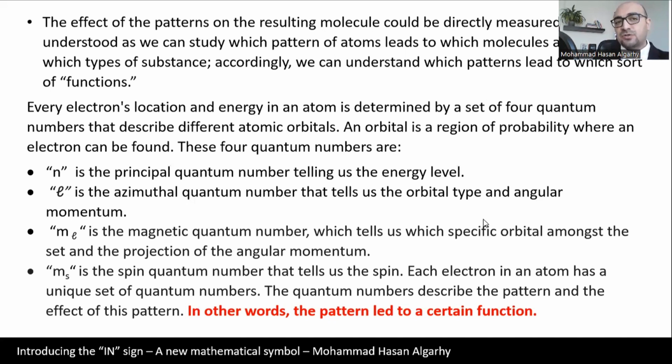So, every electron's location and energy in an atom is determined by a set of 4 quantum numbers that describe different atomic orbitals. An orbital is a region of probability where an electron can be found.